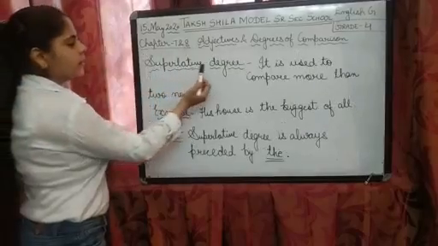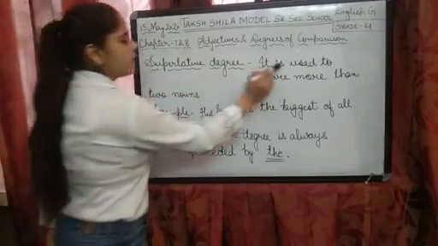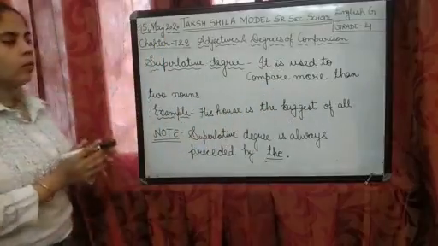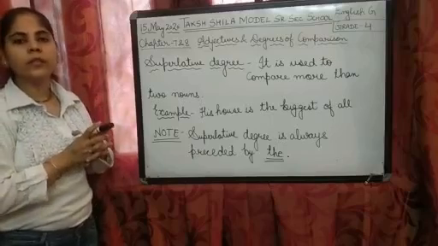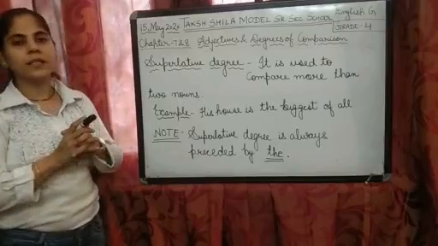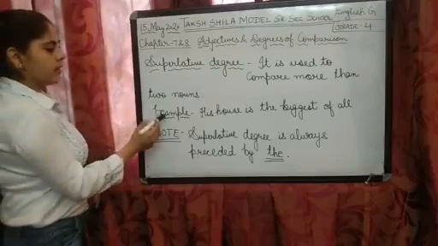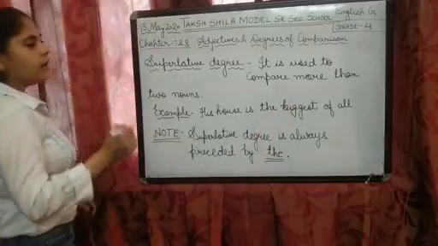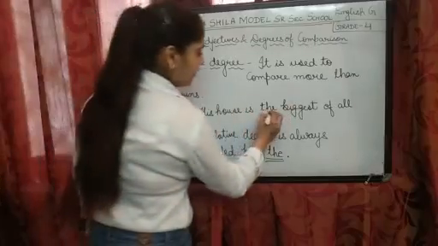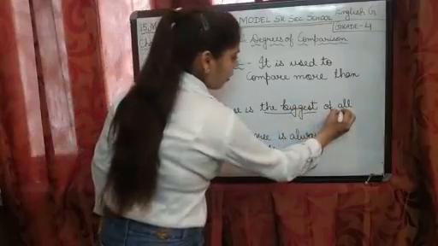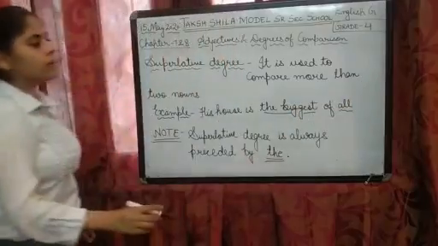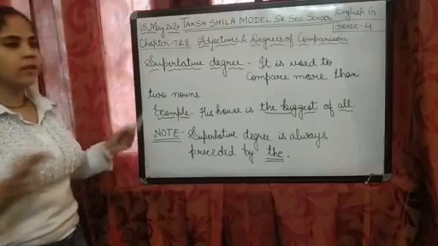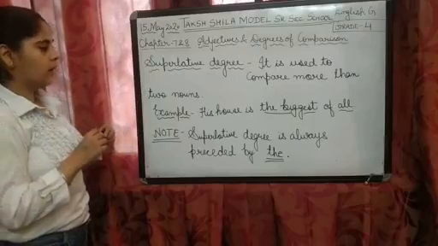Now the superlative degree. It is used to compare more than two nouns. So when we have to compare more than two nouns, we use the superlative degree. Example: his house is the biggest of all. It means we have compared more than two nouns. All means all; we have included all the houses.